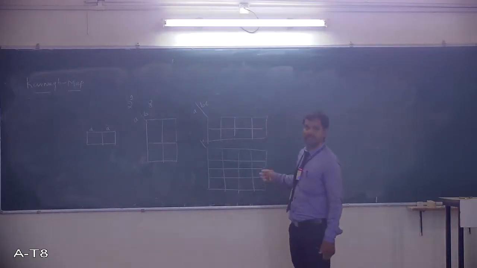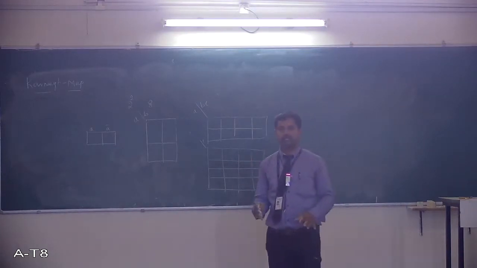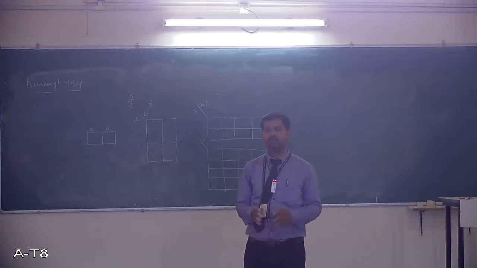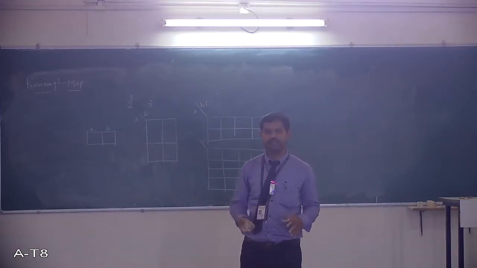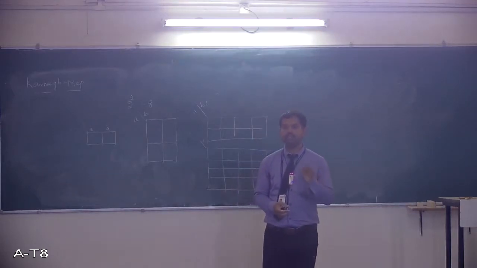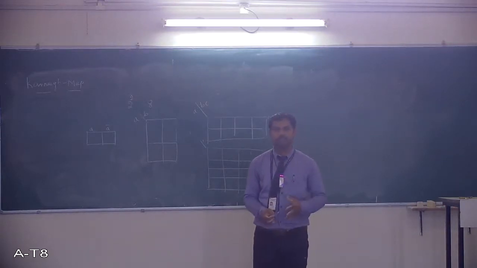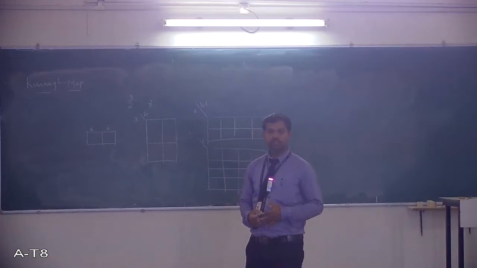These are all representations of K-map. Once you draw the number of cells, your job is not finished. Next part is you have to fill those cells. What do we need to fill? We have to fill those cells with either 1 or 0, based on the truth table values.